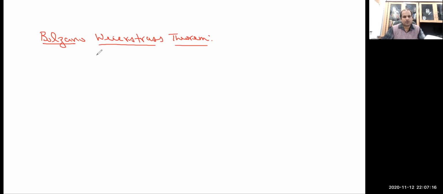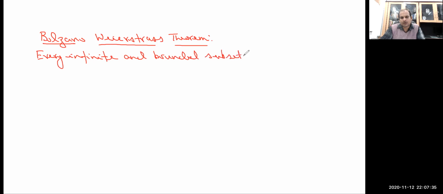According to the statement of Bolzano Weierstrass theorem, every infinite and bounded subset of real numbers R has a limit point. Or in other words, we can say that if S is an infinite bounded subset of R, then its derived set will be non-empty.